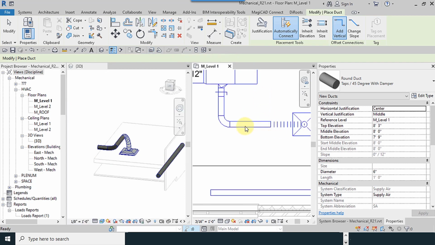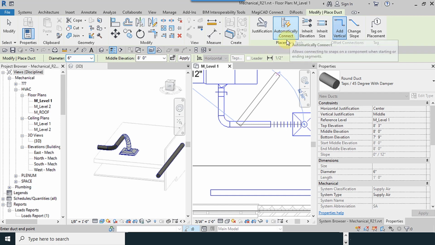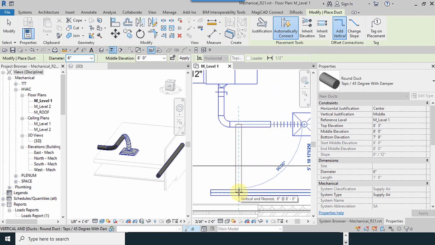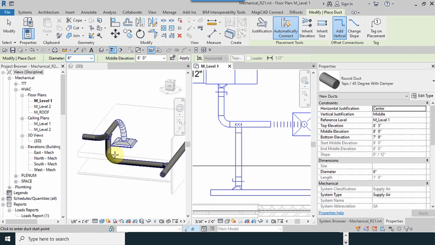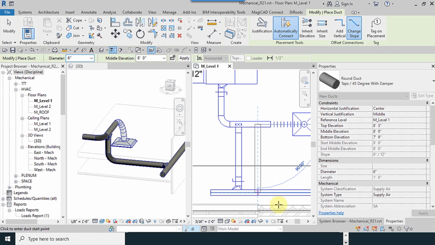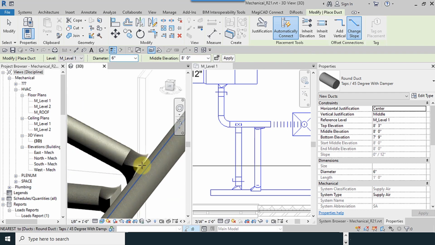I put these two windows next to each other to see better. Use this tool, and automatic connect is active like this. It connects to another duct vertically. I use another one, change its slope, so they connect with a slope.